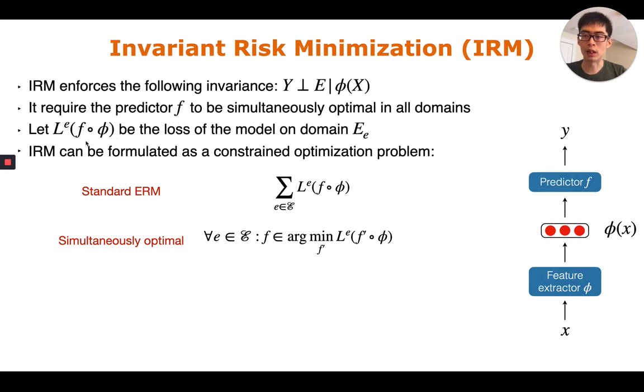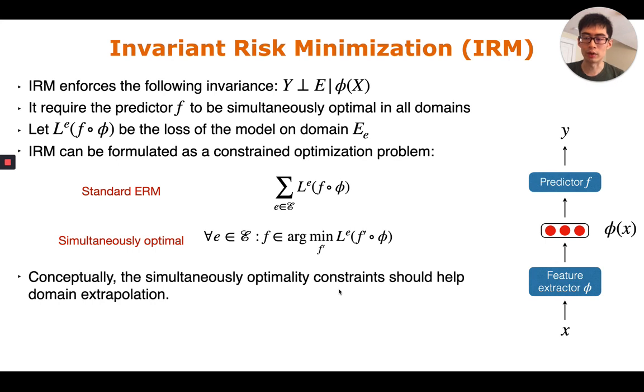Suppose L_E is the loss of the model on domain E. Now we can formulate IRM as a constrained optimization problem. Here we seek to minimize the standard empirical risk minimization objective, basically the sum of the losses across all the environments. And we require the predictor f to be simultaneously optimal within each domain. So f should belong to the argmin of the loss on environment E. Conceptually, the simultaneous optimality constraint should help domain extrapolation. However, is this really the case?